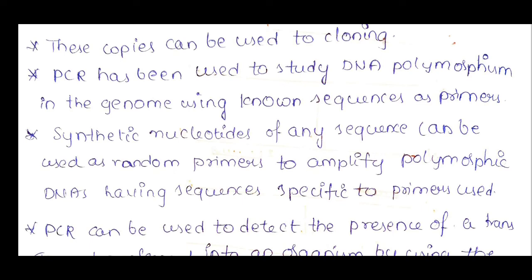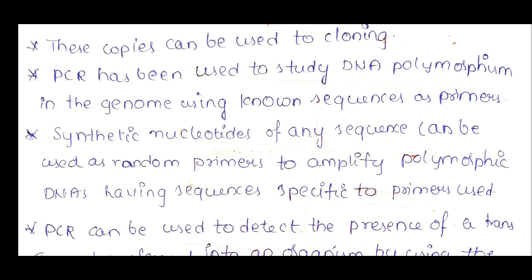This polymorphic DNA can be amplified using these primers, and this will lead to proper amplification. Whenever this synthetic nucleotide is used as a random primer, it will amplify this polymorphic DNA, and only the sequence specific to that primer will be amplified.